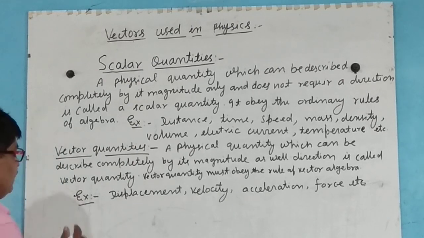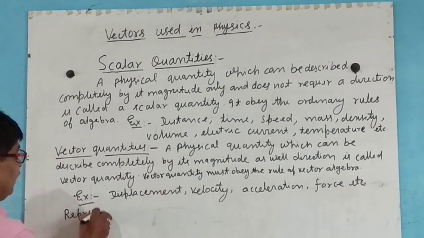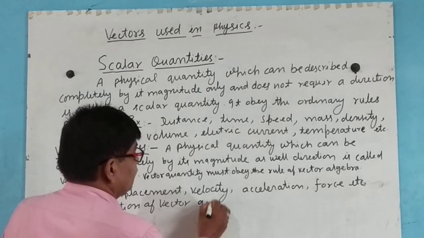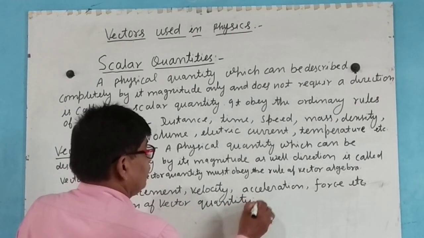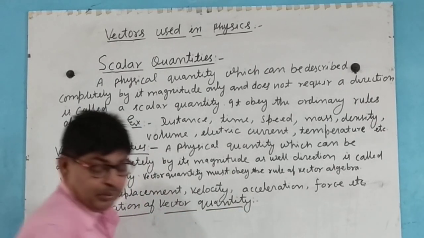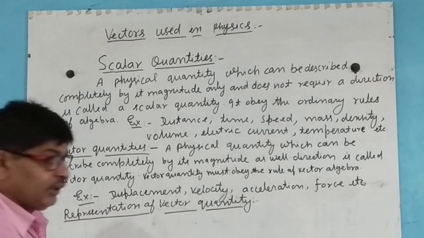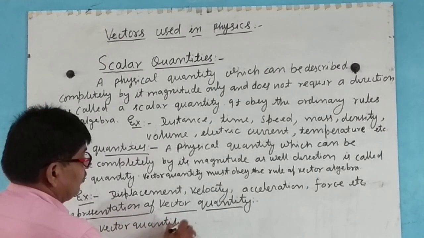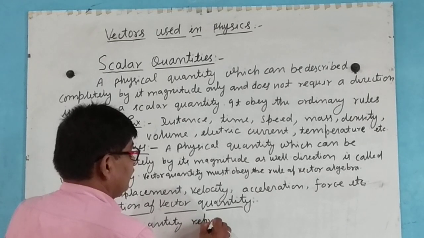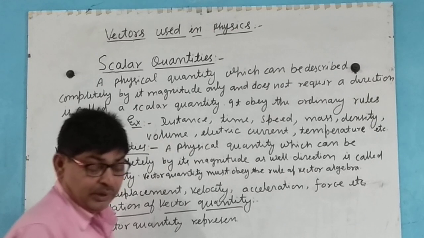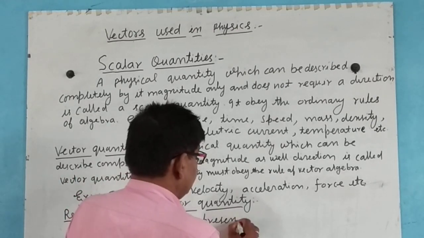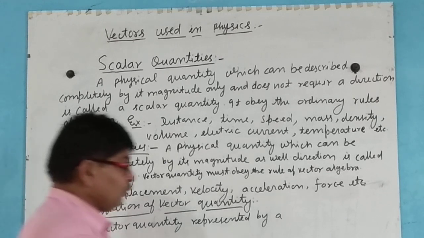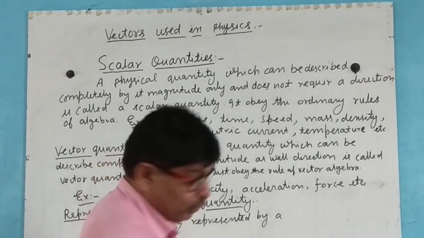Now, representation of vector quantity. A vector quantity is represented by an arrow,